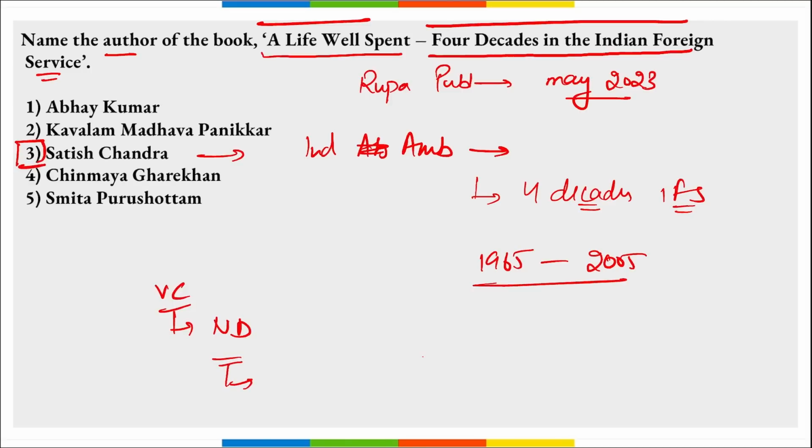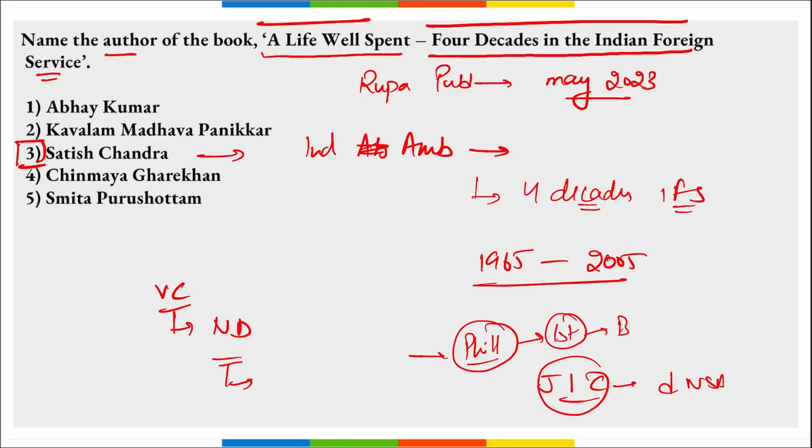Here Satish Chandra is currently the Vice Chairman of the New Delhi based think tank Vivekananda International Foundation. Correct? Also remember, he has served as the Indian ambassador to Philippines, and if you remember, Philippines was the first country who procured BrahMos supersonic cruise missiles from India. Correct? Then he was the chairman of Joint Intelligence Committee also and was the Deputy National Security Advisor, as we just saw above. Correct? So Satish Chandra authored this book A Life Well Spent, 4 Decades in the Indian Foreign Service. Correct? And this book was published by Rupa Publications in May 2023.